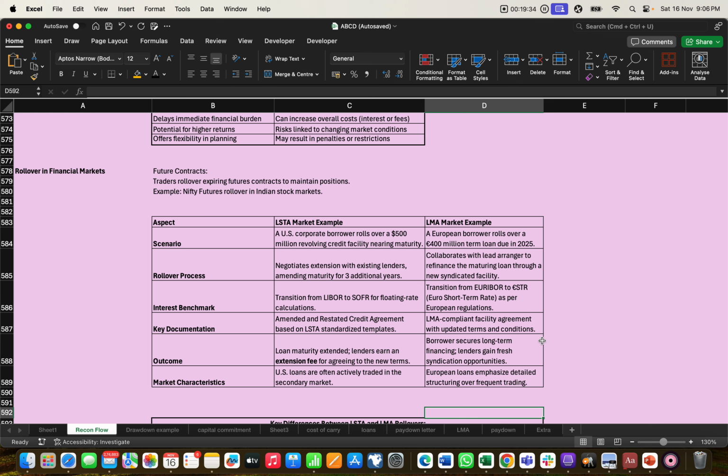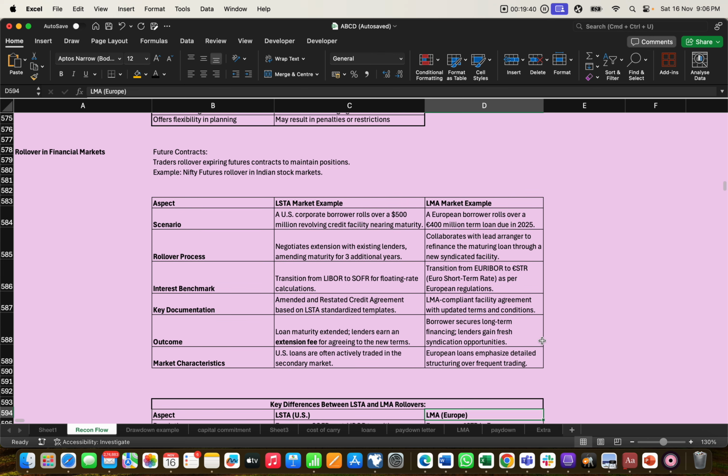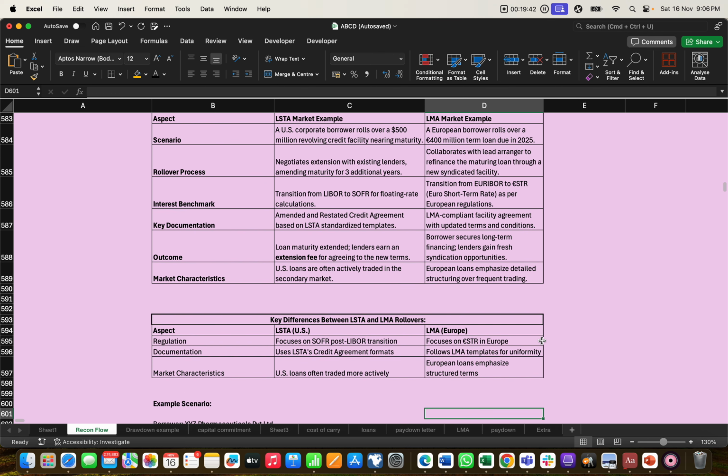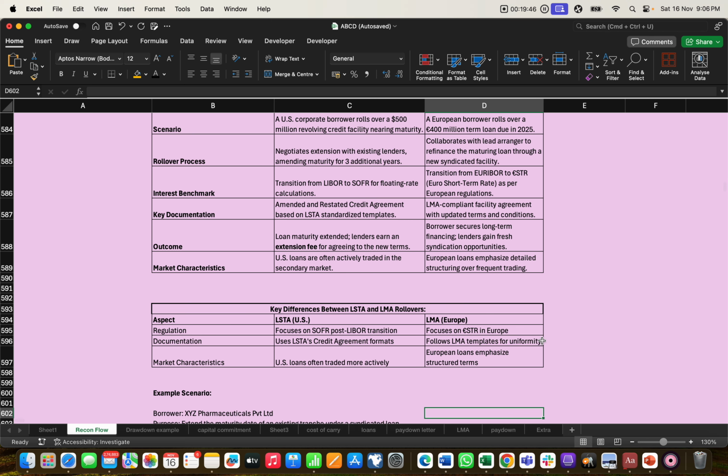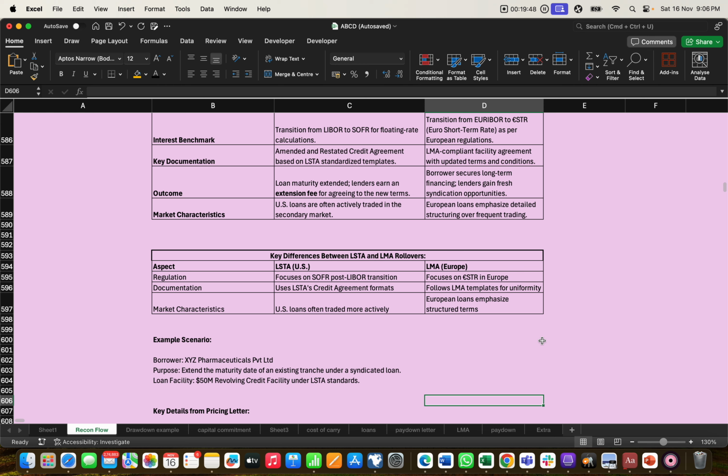So the US market is often actively trading in the secondary market, while the European market emphasizes detailed structuring. So there is some change according to the market, but the term is the same. The key difference between LSTA and LMA market. Regulation: here the regulation again can focus on SOFR post LIBOR.